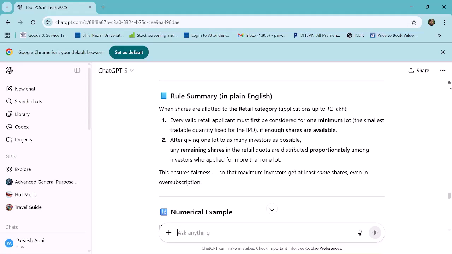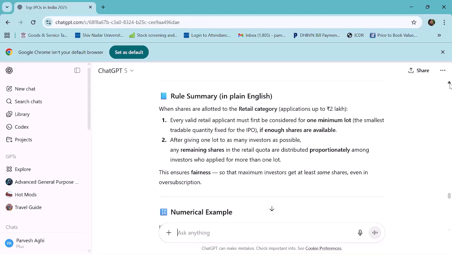So this is the rule summary. Can you read? When shares are allotted to the retail category, applications up to 2 lakh. Hold on. Retail shareholders, people like us, can make an application only up to 2 lakh rupees. So we are not allowed to make an application over 2 lakhs if we are under the retail category. There are other categories like financial institutions, the anchor investors or the qualified institutional buyers, where the category changes. But for all the retail investors, the limit is only 2 lakhs. Okay, read.